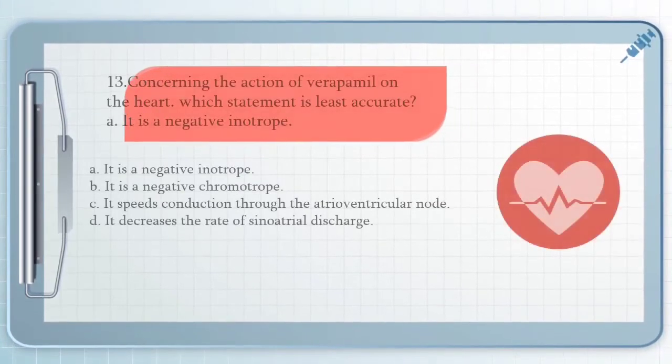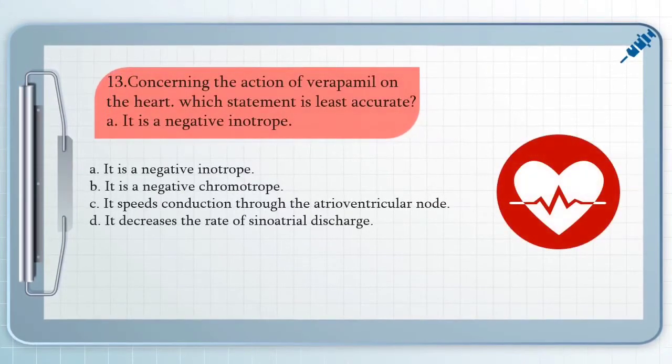Question number 13 concerning the action of verapamil on the heart, which statement is least accurate? A. It is a negative inotrope.